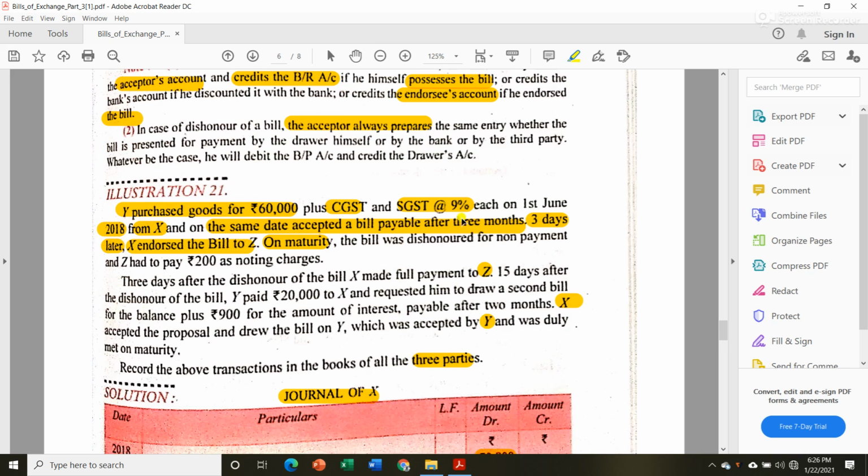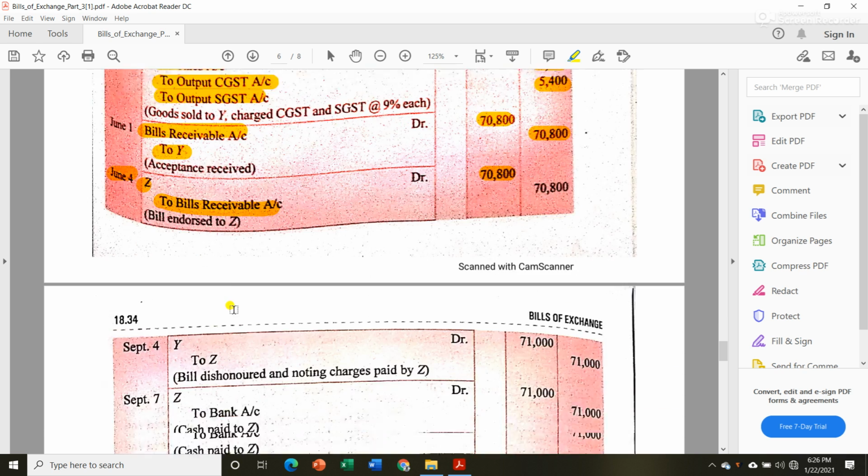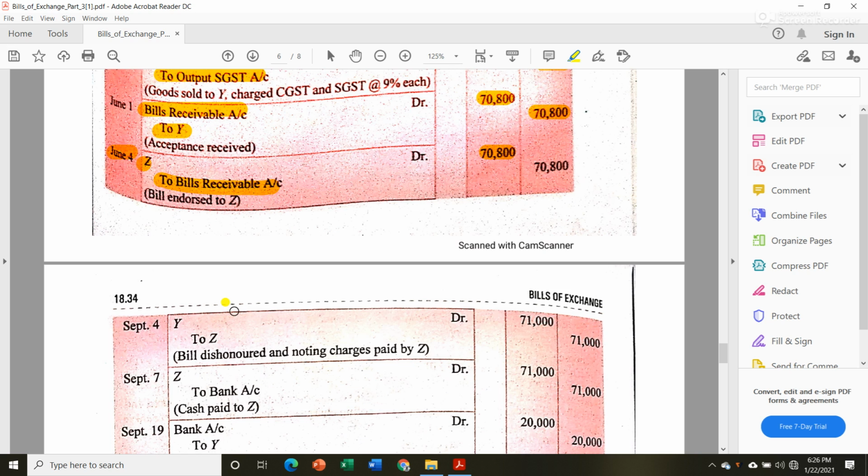On that day the bill was dishonored for non-payment and Z had to pay 200 as noting charges. So for the dishonor there will be an entry in all the parties. First let us see the book of X, our endorser. On September 4, Y account will be debited because ultimately he will recover this amount from Y, and Z's account will be credited because Z is the one who is paying that amount.